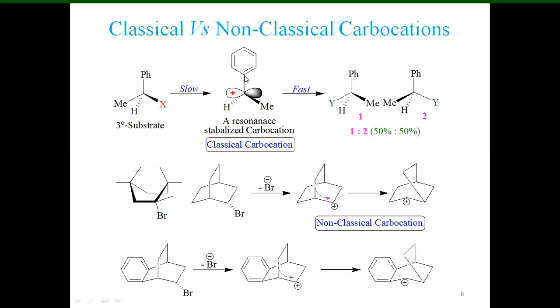So when two pi orbitals are perpendicular, they shall not overlap. So if this phenyl rotates 90 degrees from here, then the pi orbital present here and this pi orbital shall be parallel to each other. Then they can share pi electron density, making a double bond there. So here is the pi orbital present on this conjugated system and this pi orbital present on this tertiary carbocation. If present in such a form, they are going to stabilize the charge.